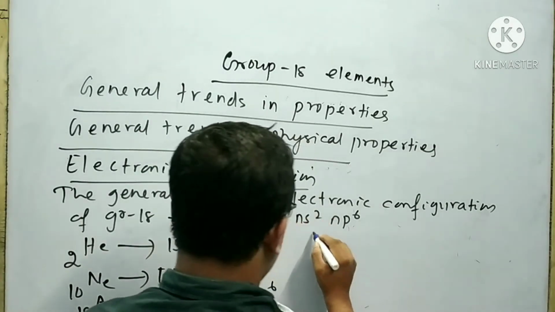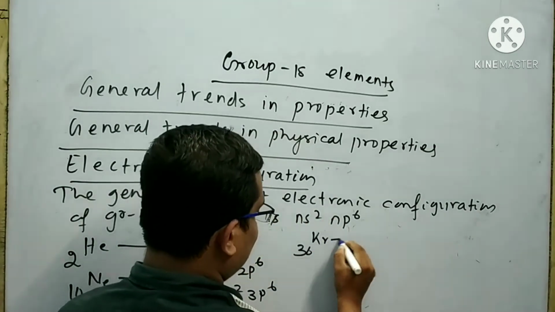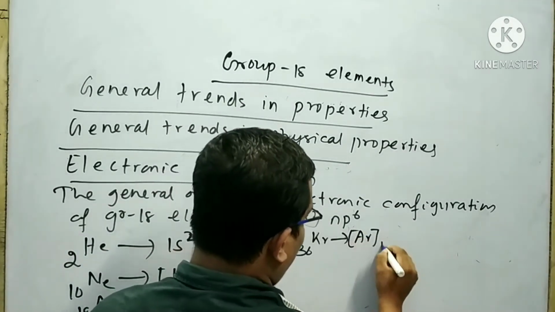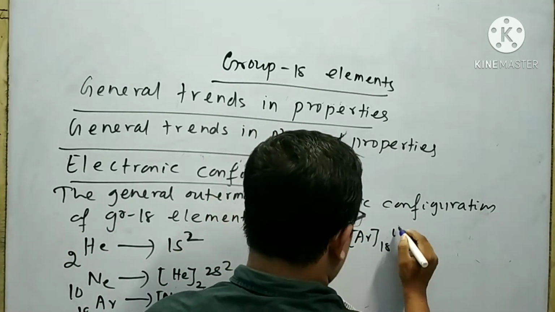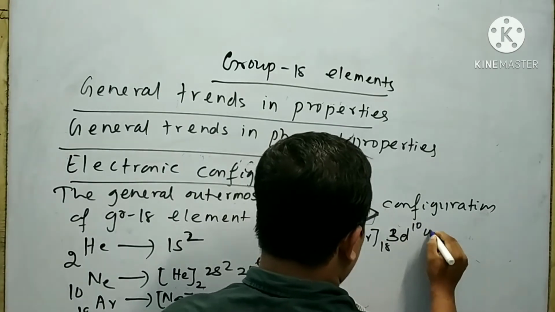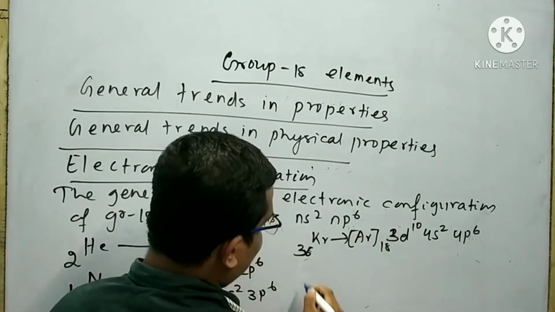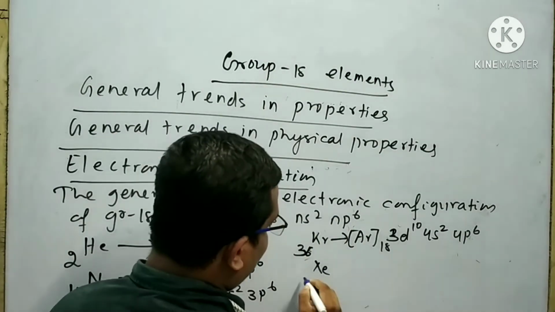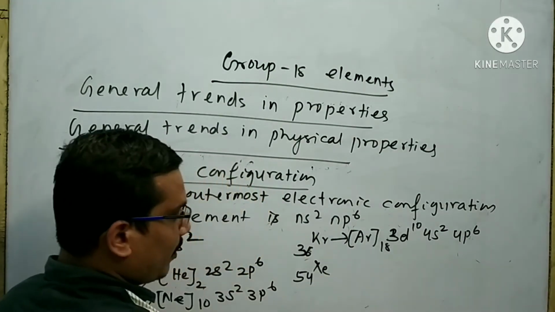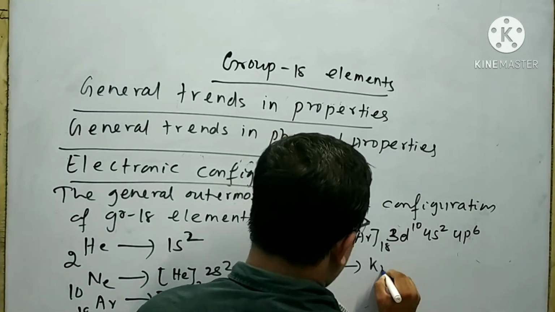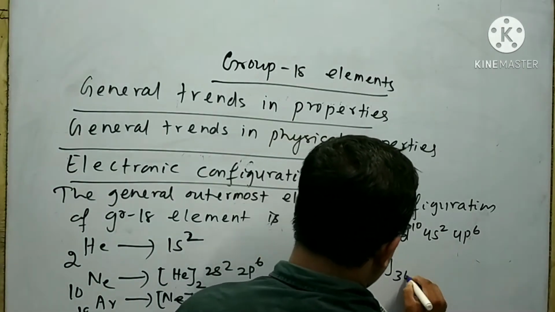Next is krypton, 36. Electronic configuration is argon, 3d10, 4s2, 4p6.